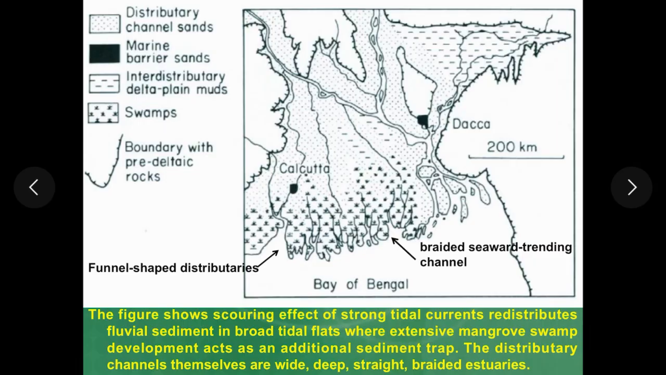Now here in this diagram you can see the scouring effect of these strong tidal currents which redistribute the sediments deposited by the fluvial system, and that results in the formation of broad tidal flats, and these tidal flats are home to extensive mangroves or swamps or marshes. So here you can see the distributary channels which are wide, deep, straight, and these channels are braided channels.